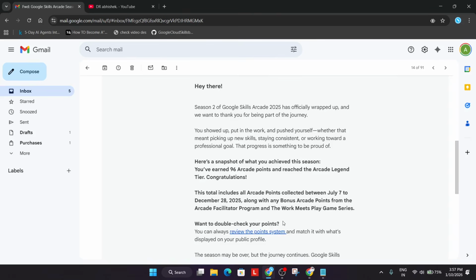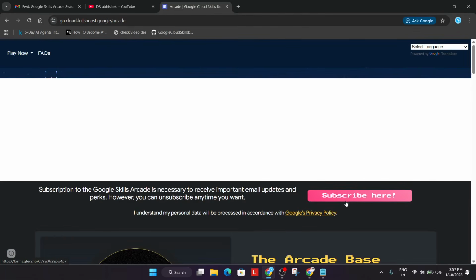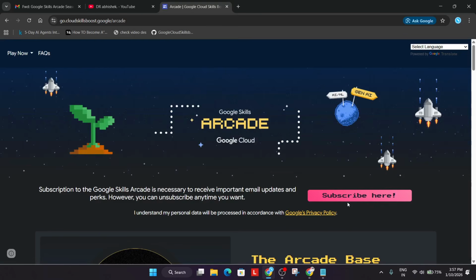What you can do, you can first of all investigate whether you are subscribed to the arcade or not. Like if I just show you this form. This form was disabled on 1st of January. So if you have filled it by 31st of January, then you will surely receive the email. Okay. Then in this case, if you are unable to see the mail, you have checked all the sections, you have contacted the support, how can you get the email?